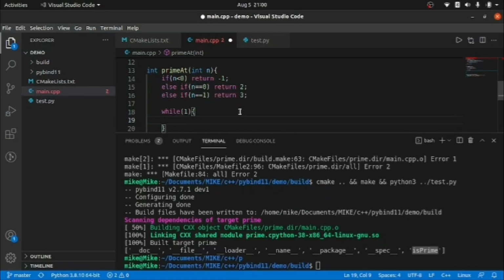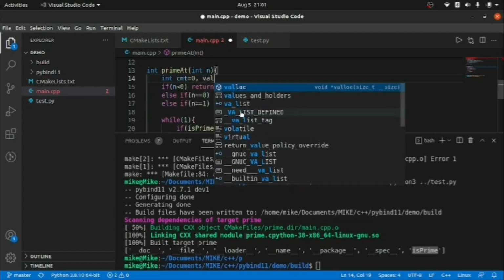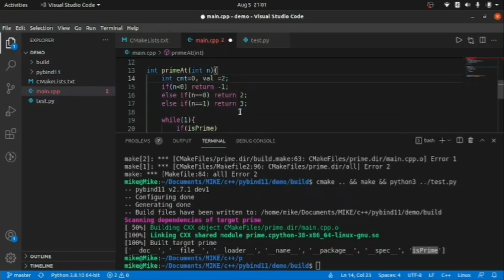So let's write a logic here. If is_prime, now what we are going to do here, we are going to check the prime, but before that we need to assign some values. I am just maintaining a counter, initialized from 0. The count is nothing but it will take care of the index value. Once my count gets incremented till index or greater than index, then we should break the while loop, and then we will return the value. Now val is something which we start from 2, because we know that my first prime number is nothing but 2.